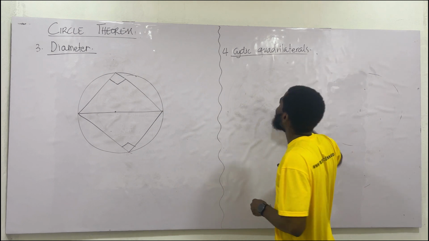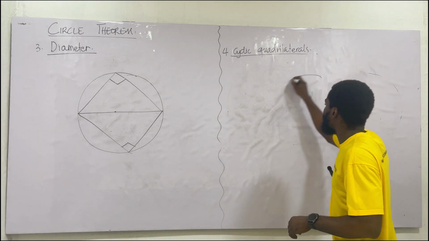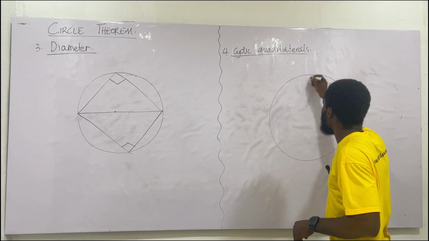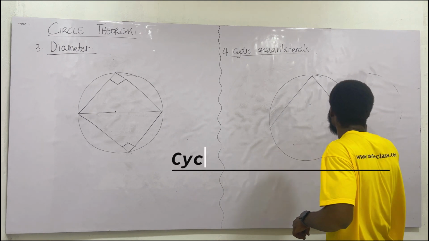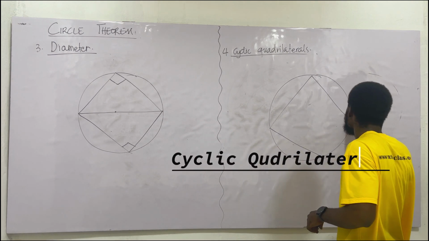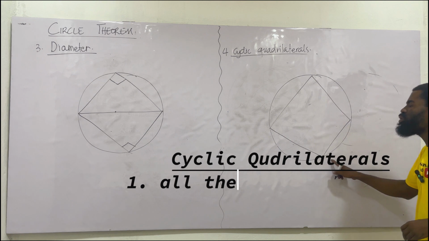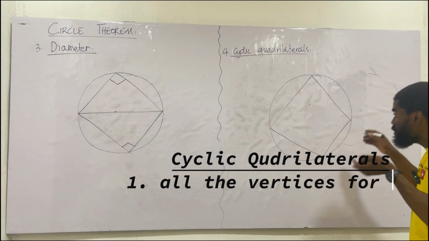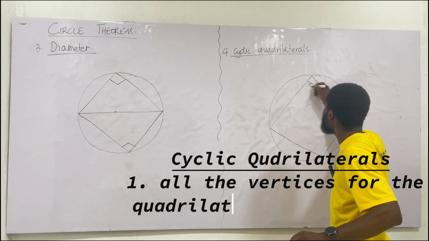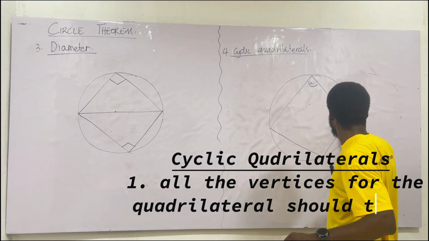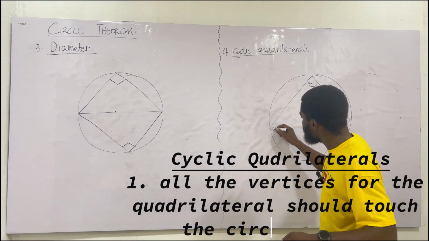Cyclic quadrilaterals. So for cyclic quadrilateral, this is what we have. I have this circle, and most of the time, if you don't take care, you will not even notice that it is part of your calculation, and you will sit on the question not knowing what to do. So take note, open your eyes when it comes to this. If I have this one to be A, and that one is C, and this is B, and that is D.